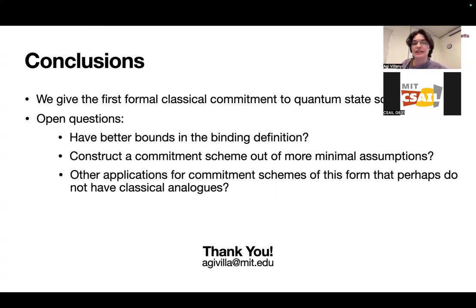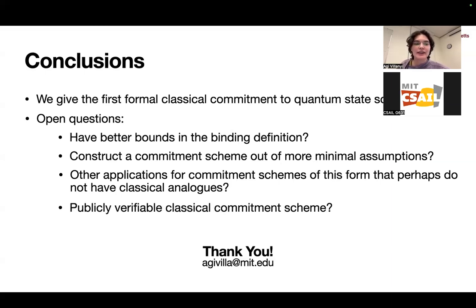And are there other applications for commitment schemes that perhaps do not have classical analogs? So we addressed succinct arguments for QMA, but maybe there's other applications that we didn't think of. And then finally, can we construct a publicly verifiable classical commitment scheme? And that is all. Thank you.